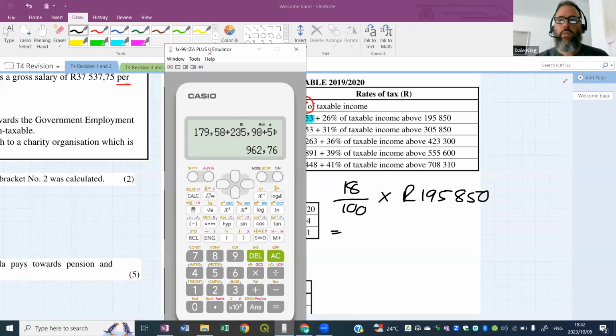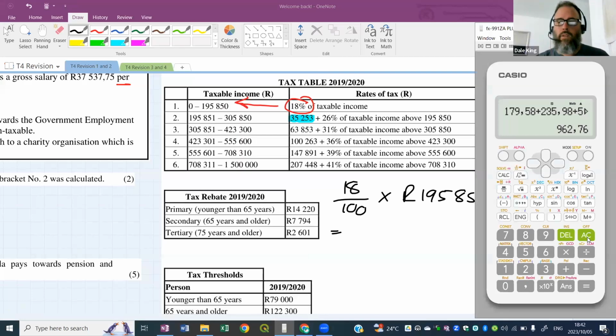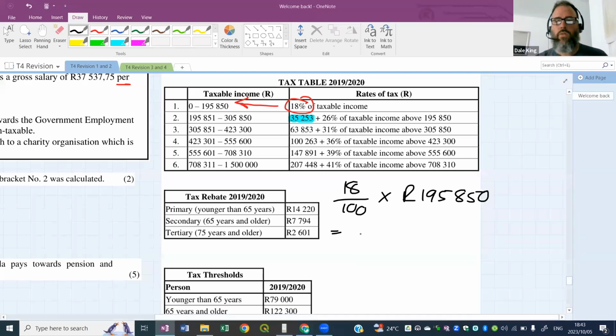I'll put my calculator back up here. 18 over 100 times 195,850 gives 35,253. There we go. So that's how we do it. That's how we get 35,253.